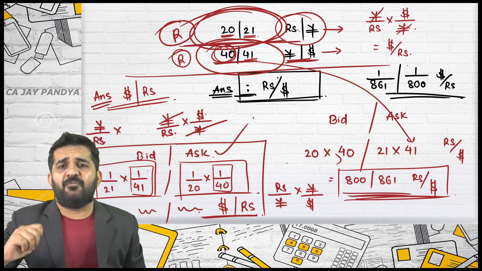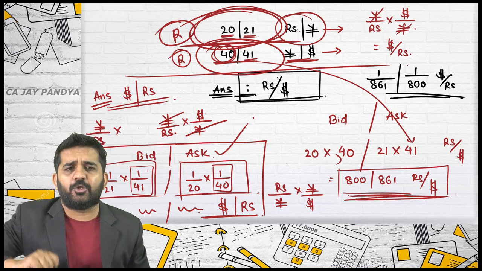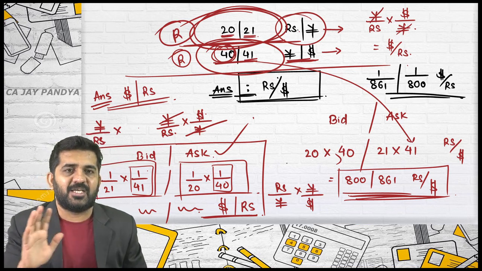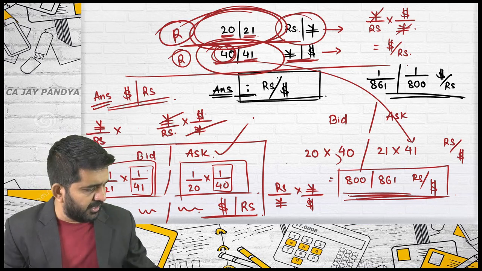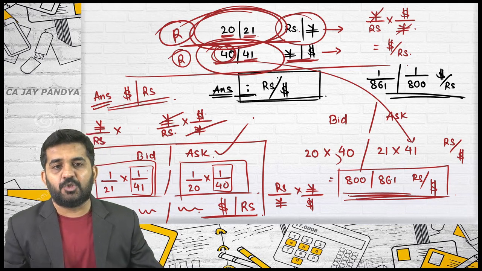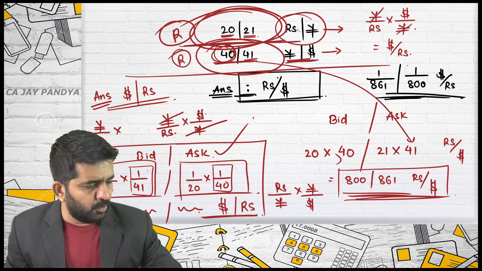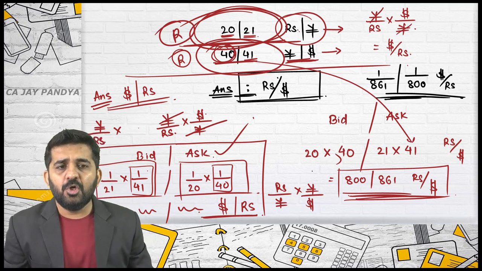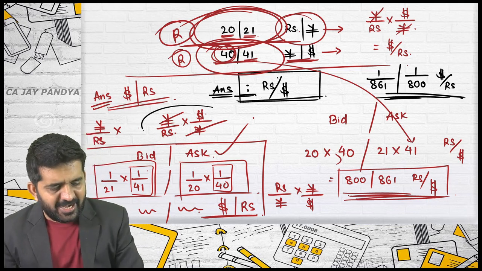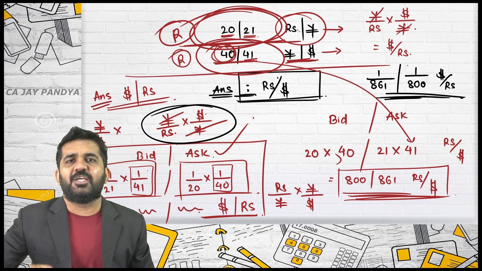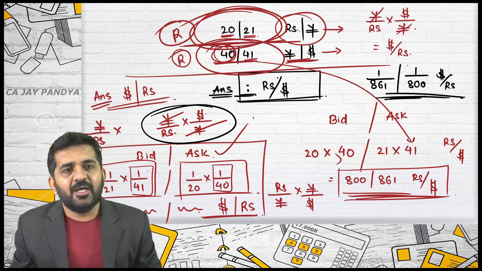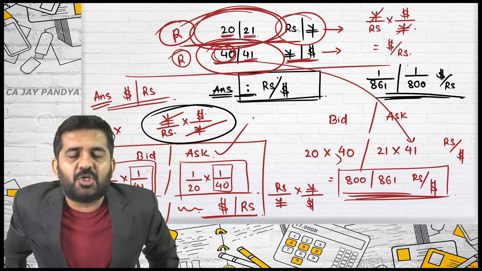But understand, whenever you convert direct into indirect or indirect into direct, whenever you do reciprocal, bid will become ask and ask will become bid. So you cannot do 1 divided by 800 and 1 divided by 861 because you are in a hurry. You need to convert bid into ask and ask into bid. This is cross currency, and it is general multiplication. Whichever rate you need to reciprocal and whichever you need not, you will get the answer.